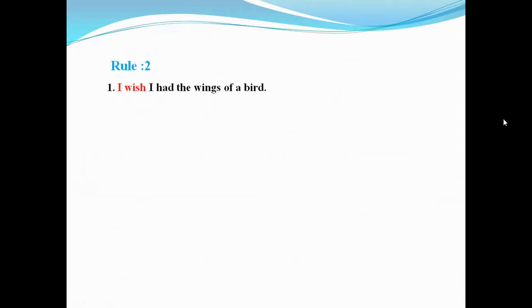Rule 2. I wish I had the wings of a bird. If there is "I wish" in an assertive sentence and you want to make it exclamatory, just use "had" instead of "I wish". So the answer will be "Had the wings of a bird", but you must put a sign of exclamation at the end of the sentence.